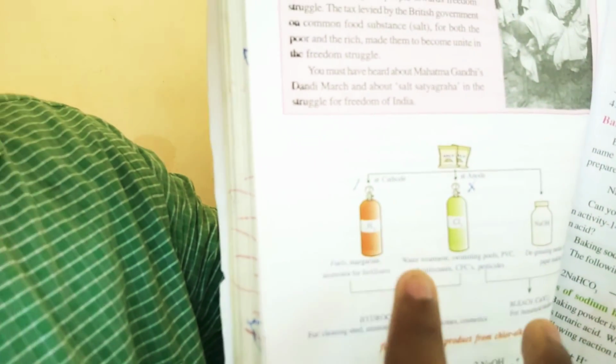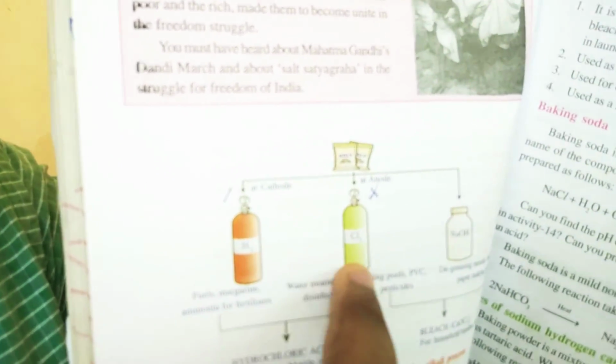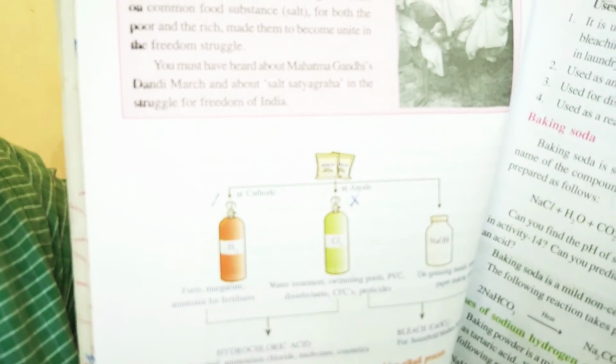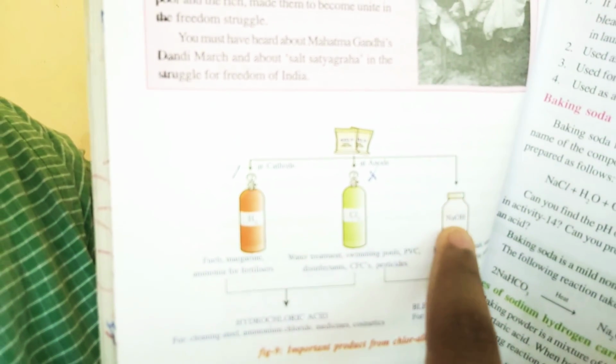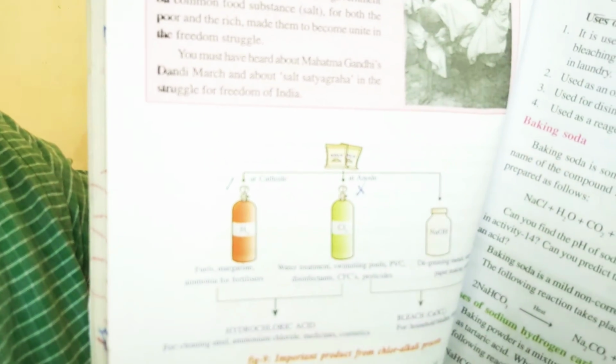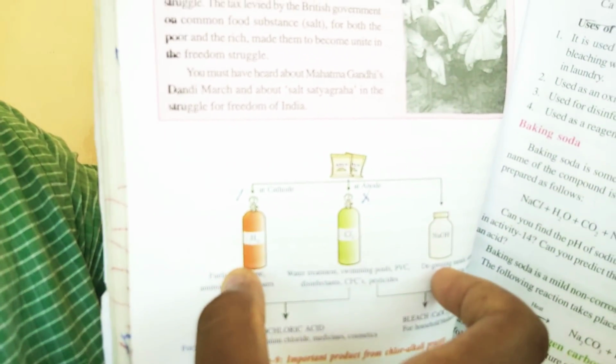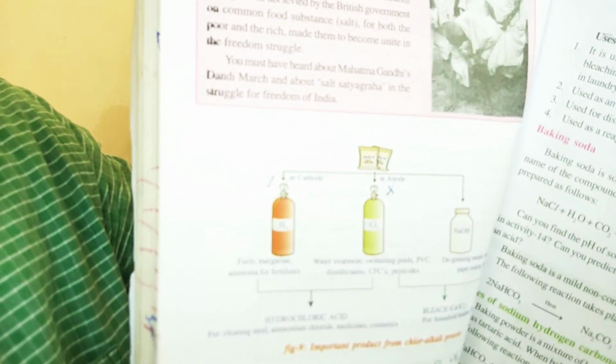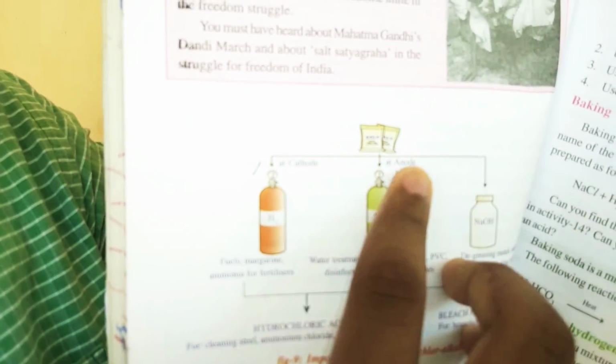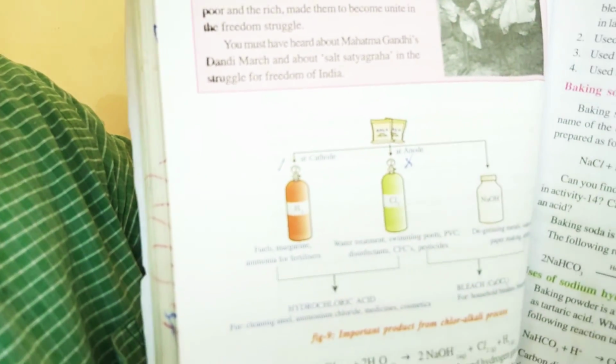Here, when hydrogen and chlorine combine, the acid will be present. When chlorine and sodium hydroxide combine, the base will be present. By the chloroalkali process, the substances are prepared at the cathode and anode. Do you understand friends? Yes, exactly.